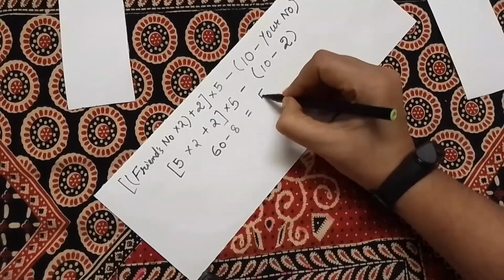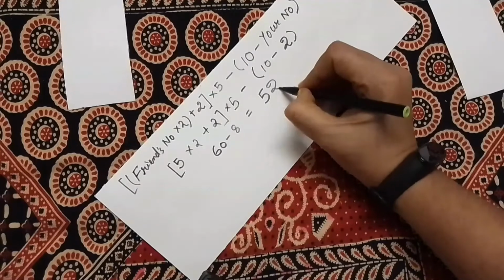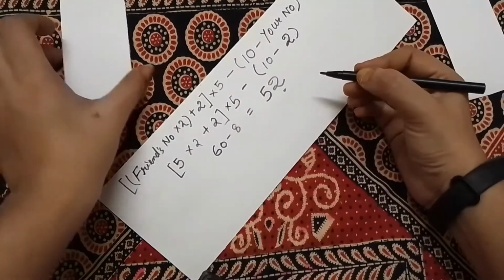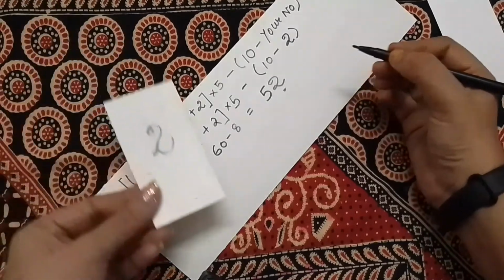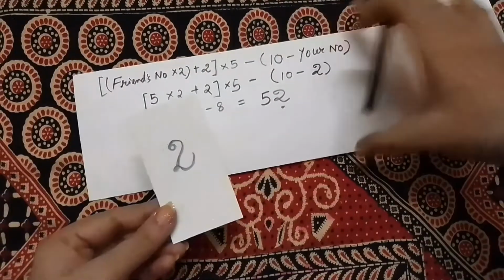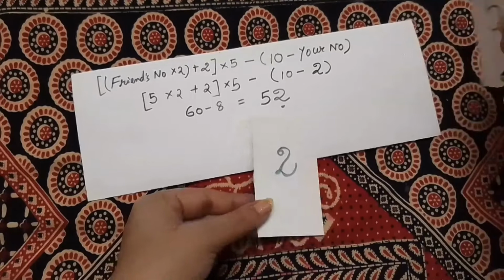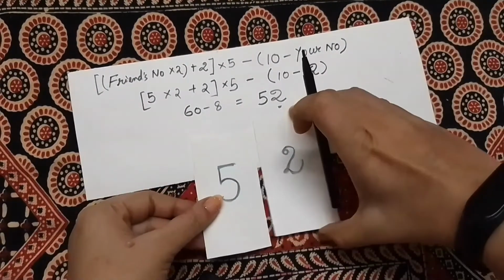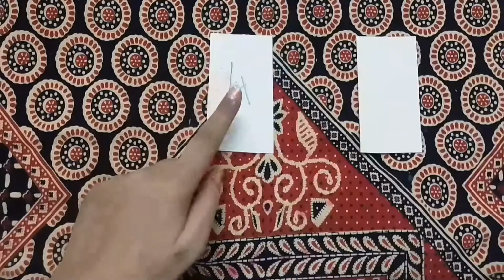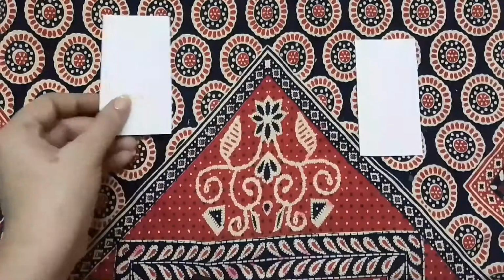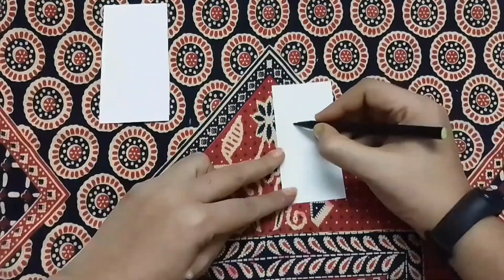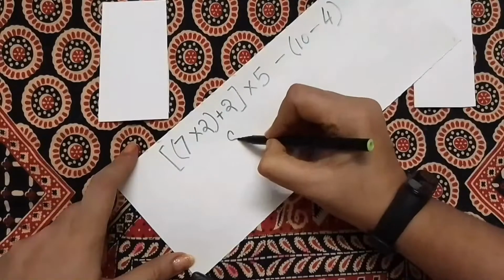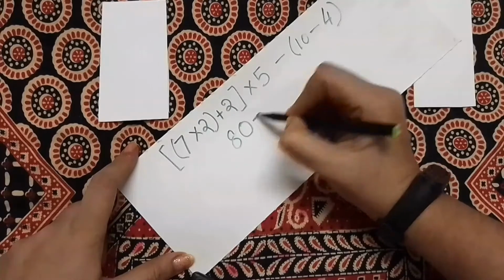The answer becomes 52. It is a combination of 2 and 5, meaning your number and your friend's number. Isn't it surprising? I know your friend will definitely like this game, and again he or she will request you to try it with another 2 numbers. Yes, any 2 numbers you can use, but the result will be the combination of these 2 given numbers. Isn't it interesting?